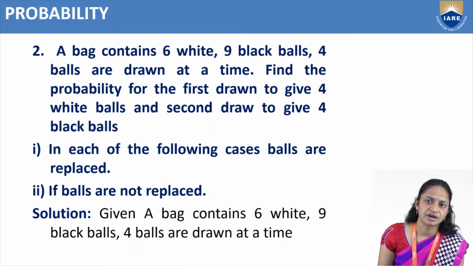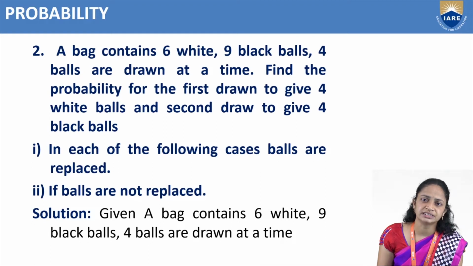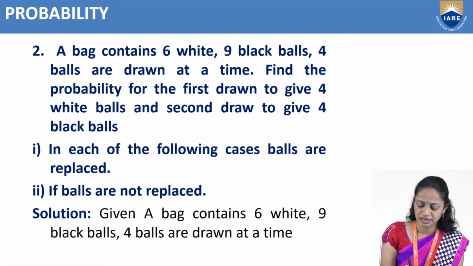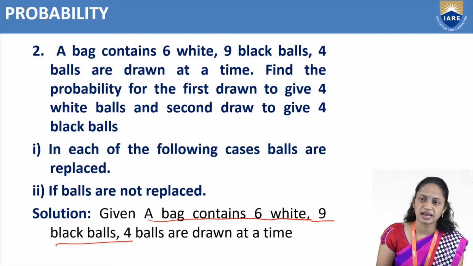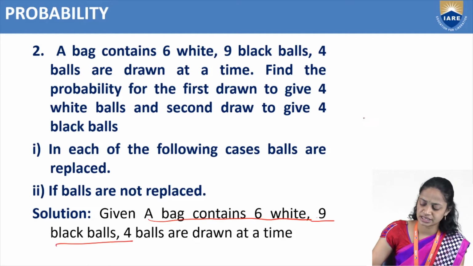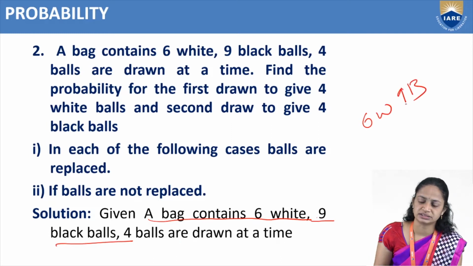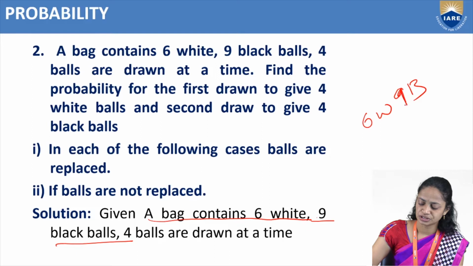In the first case the balls are replaced, and in the second case the balls are not replaced. Given that we have 6 white balls and 9 black balls, so total 15.